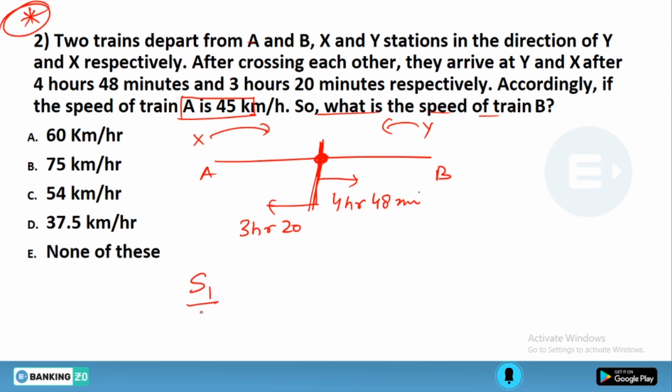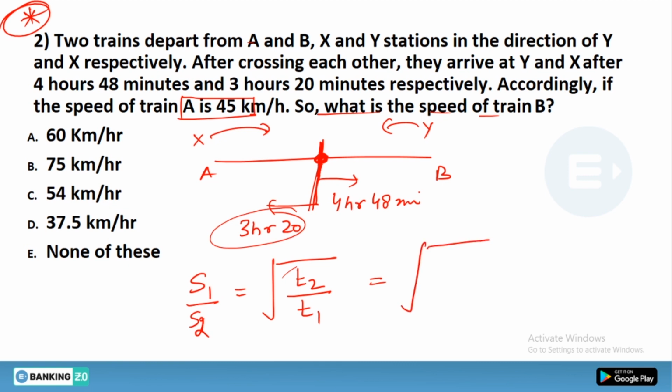The ratio of their speeds would be equal to the square root of t2 by t1. That means the second person's time is related to the square root of the first person's speed. So that means 3 whole 1 by 3, that means 10 by 3, and 4 whole 4 by 5, that means 24 by 5.